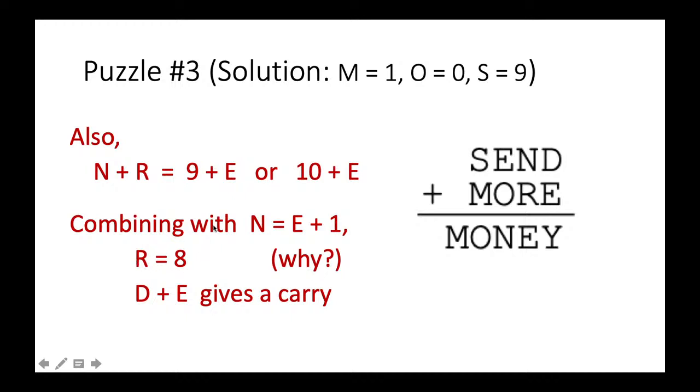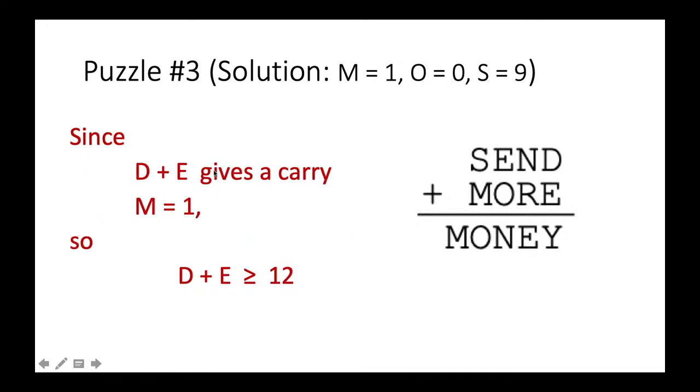So in that case, R is equal to 8, and then M plus R is equal to E. So in that case, D plus E will have a carry, because we are assuming this case. D and E add up, and then it gives us a carry. But then we know that M is 1. So 1 is already used, so Y cannot be 1. And so that means that D plus E has to be greater than or equal to 12.